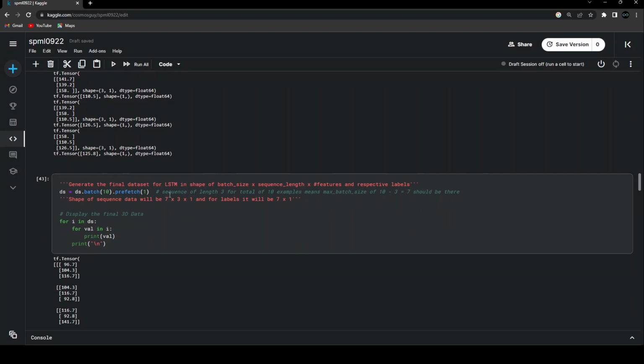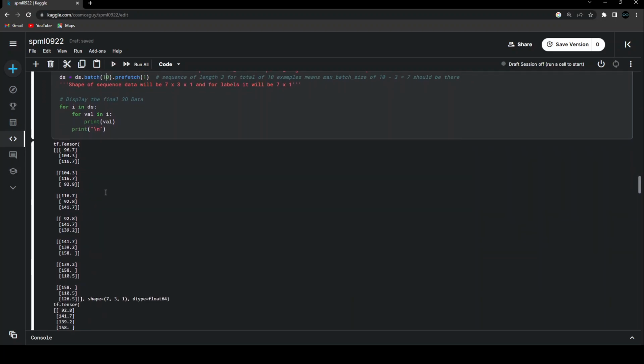One thing we need to keep in mind is that the total data we have is of size 10, and because we are creating a window of 3, the maximum number of batches we can create for the training batch will be 7. We cannot create more than 7 batches. 7 is the maximum value. So instead of writing 10 over here, I could have also written 7, but I did it just for demonstration purposes. What happens if you exceed the value of 7 for the batch? It will simply go ahead and create the maximum available batches that it can.